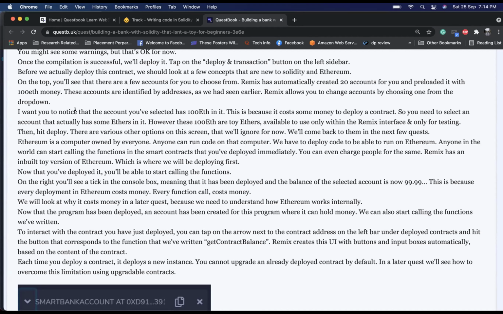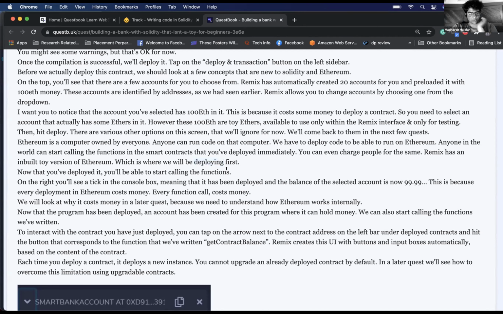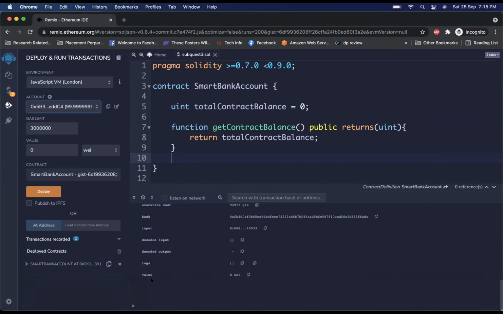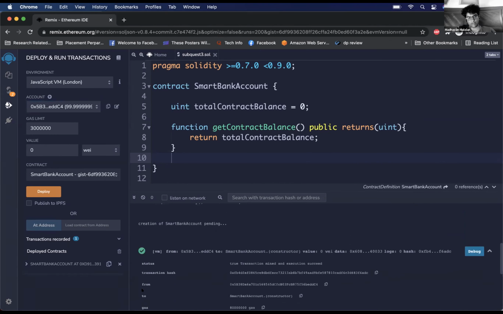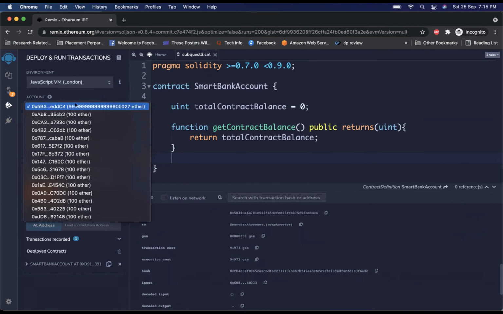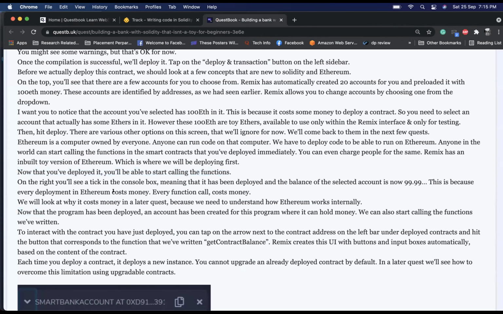Sorry, I got lost here. We are here, right? Yep, that's the line. Now that we've started, on the right side you will see a tick on the console box, meaning that it has been deployed, and the balance of the selected account is now 99.99. That's the tick. This is because every deployment in Ethereum costs money. Every function call costs money.